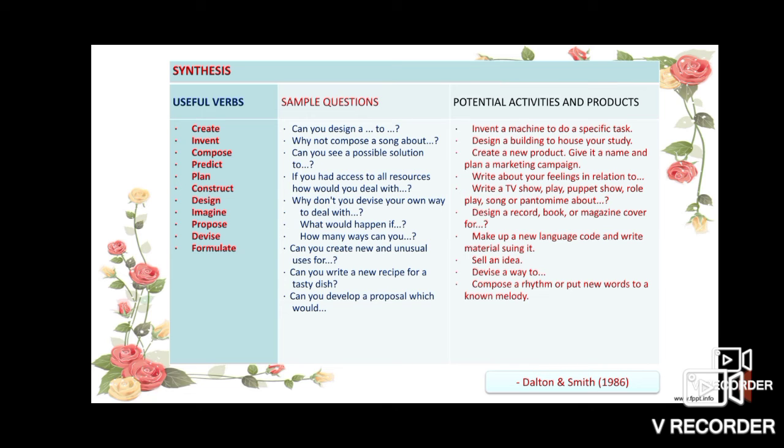Then after that, some potential activities and products are: invent a machine to do a specific task, design a building to house your study, create a new product, give it a name and plan a marketing campaign. Write about your feelings in relation to. Write a TV show, play, puppet show, role play, song, or pantomime about. Design a record, book, or magazine cover for ... Make up a new language code and write material showing it. Sell an idea, devise a way to compose a rhythm, or put new words to a non-melody.